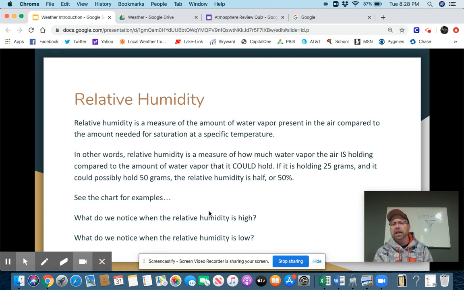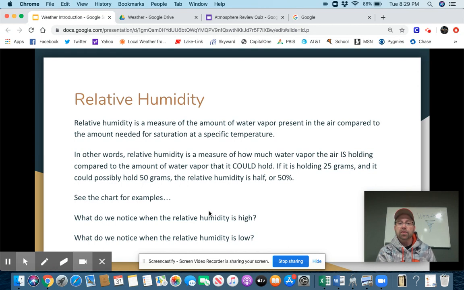Relative humidity. This is what we always hear on the news if we listen to a weather report. They never talk about humidity. They always talk about relative humidity. And relative humidity is a measure of the amount of water vapor that's present in the air compared to the amount needed for saturation at a specific temperature. Warmer air holds more water vapor, so the actual amount of water vapor in the air depends upon the temperature. All right.